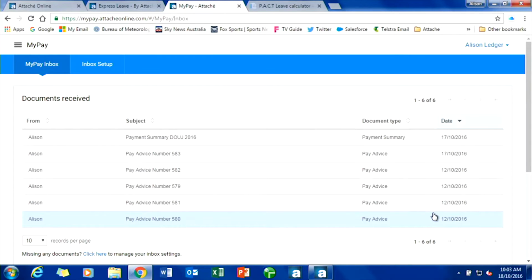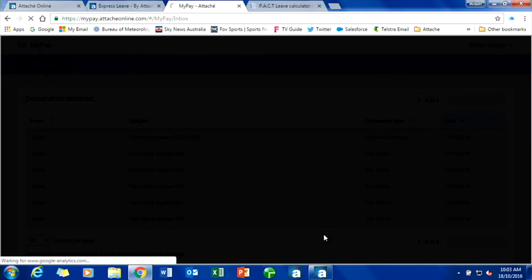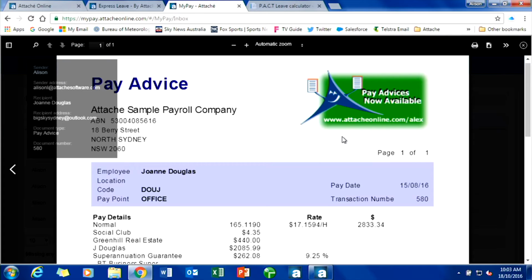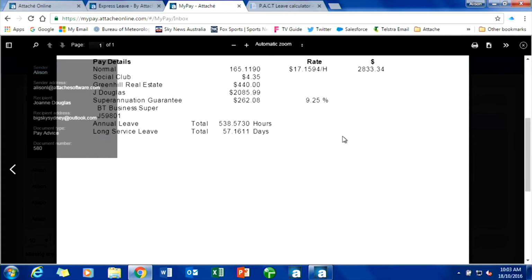What you'll also see is if I open up this pay advice here, I can open up any pay advice by clicking on it. It opens the pay advice up for me. I can now go and print it. I can save it, download it, do with it whatever I like. Okay? There's really no reason to save it or download it because I have access to Mypay, which keeps up to 42 months worth of information. So all your pay advices and your payment summaries are there.